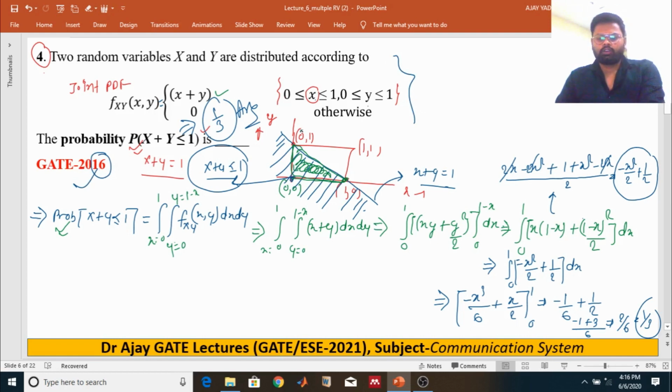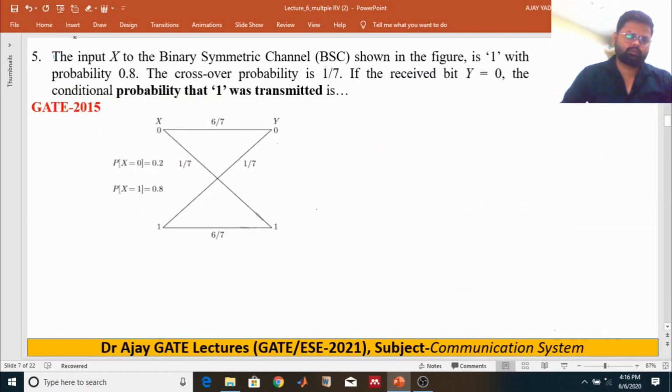So now moving to the next problem. The input x to the binary symmetric channel BSC shown in the figure is 1 with probability 0.8. The probability of transmitting 1 is given here as 0.8, and the probability of transmitting 0 is 1 minus 0.8, that is 0.2, because transmitting 0 or 1 is independent.